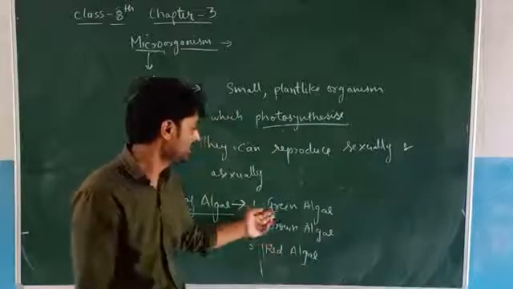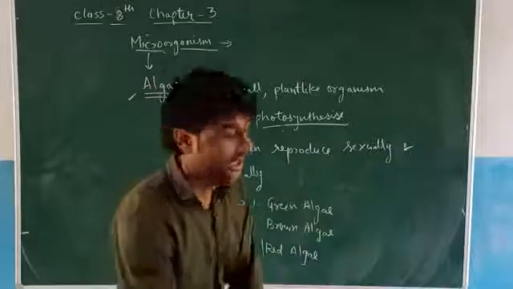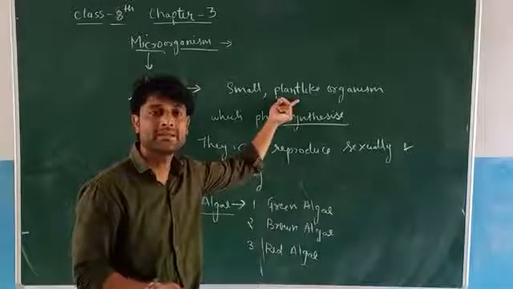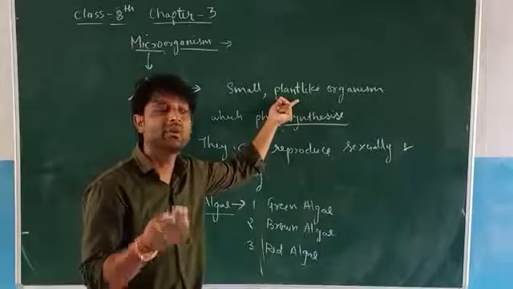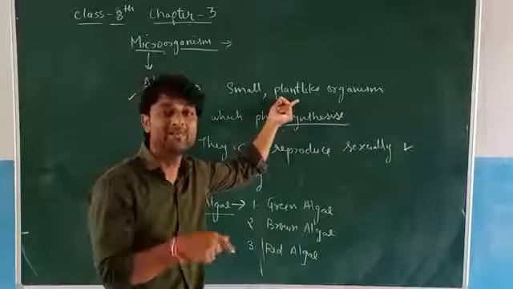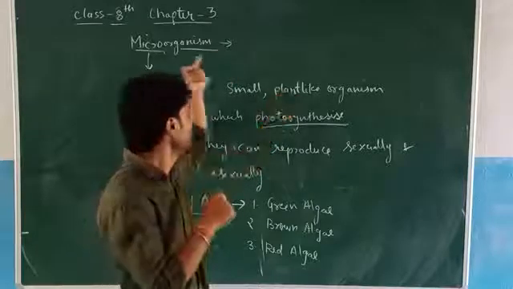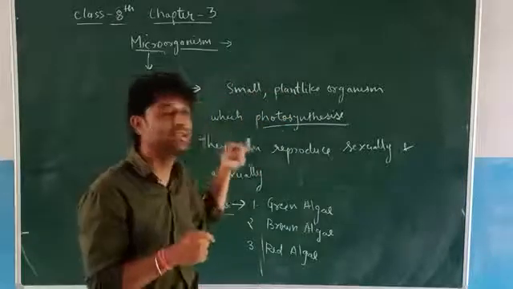So what is green algae? You know plants are green. Why are they green? Because they have a specific pigment present in them, that is chlorophyll. Like plants have chlorophyll, some algae also have pigment in their body.